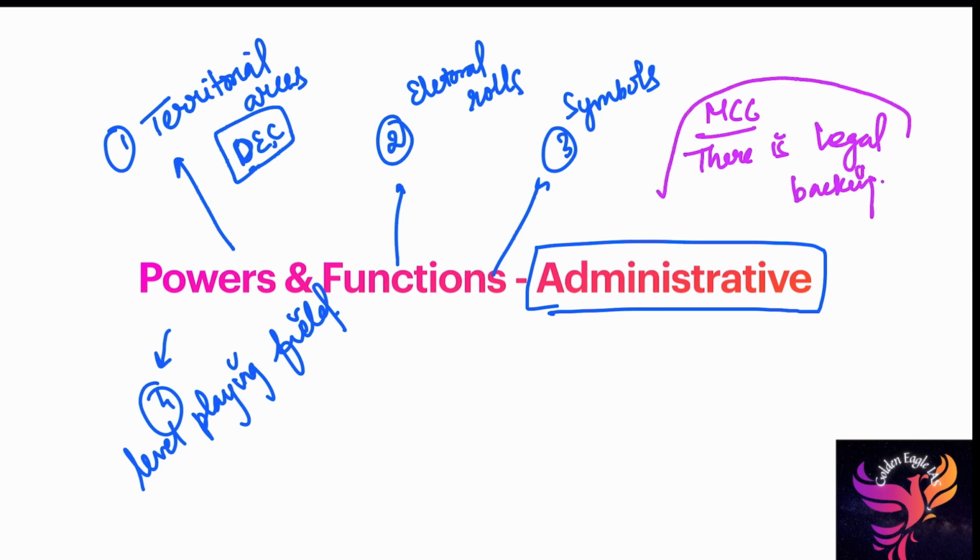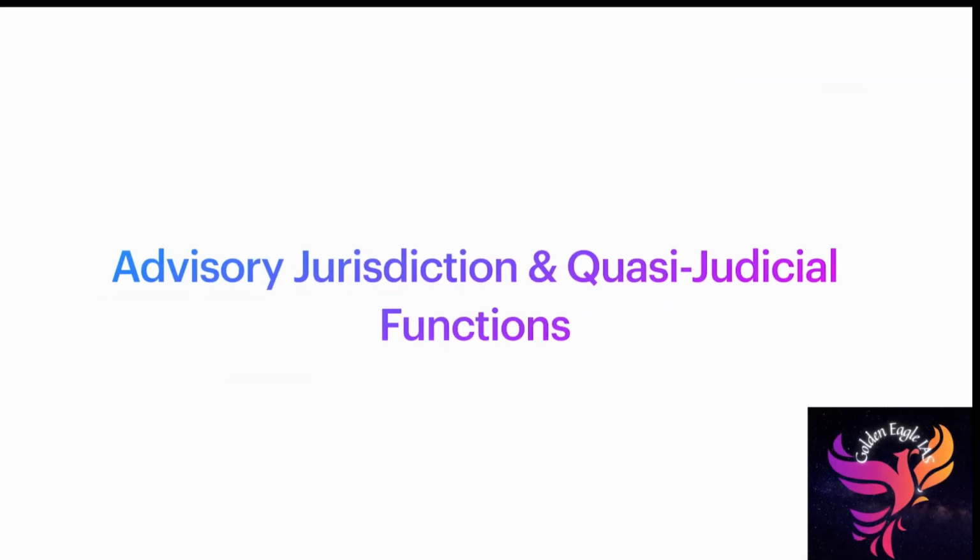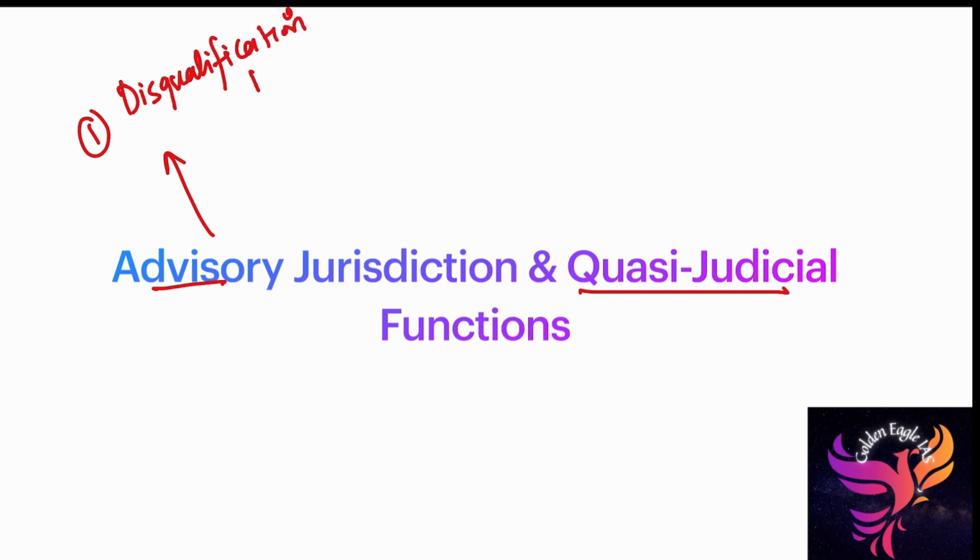While talking about mains questions, I'll give you some pointers related to this. Now moving on to the advisory and quasi-judicial functions of the Election Commission of India, first under the Constitution, the commission has advisory jurisdiction in matters of disqualification of sitting members of Parliament as well as state legislatures.